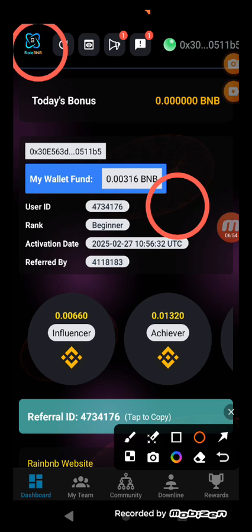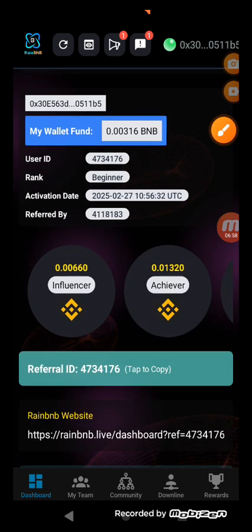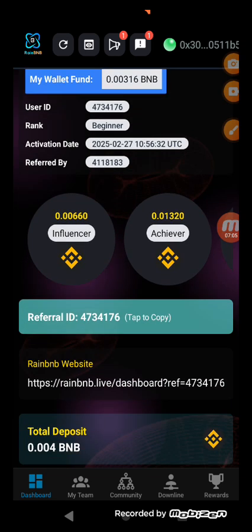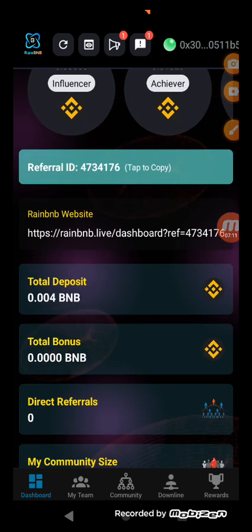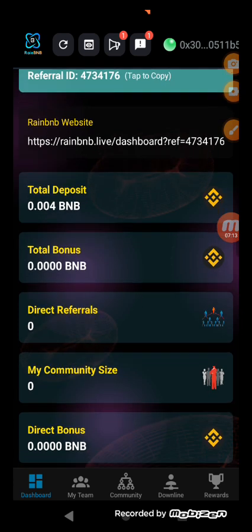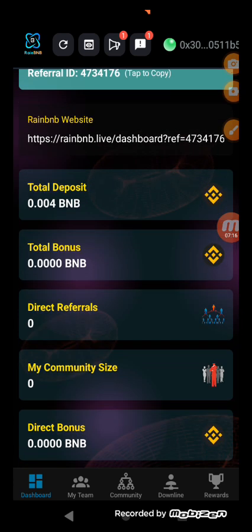You have the influencer pack, you have the achiever pack, and so on and so forth. So I'm going to share my link with you, my referral ID, and the same way you're going to find your own. And not only that, if someone wants to join directly, you can still click through your link. But always share the referral code. That's very important, because in the course of registration, that's what the system always asks for.